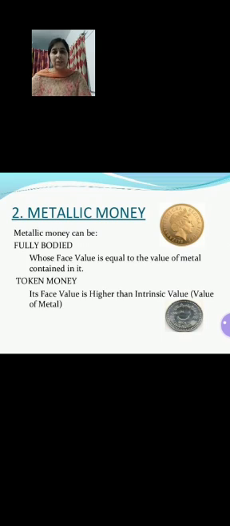Second is token money. Children, in token money, the face value of the currency is higher than the intrinsic value, that is value of metal involved. So the face value is different and the metal from which that currency is being made is of different value, right children? So it is just a representative currency.